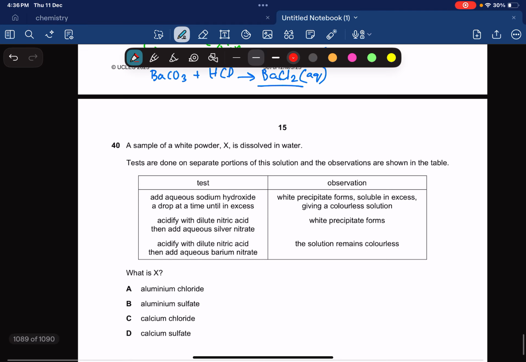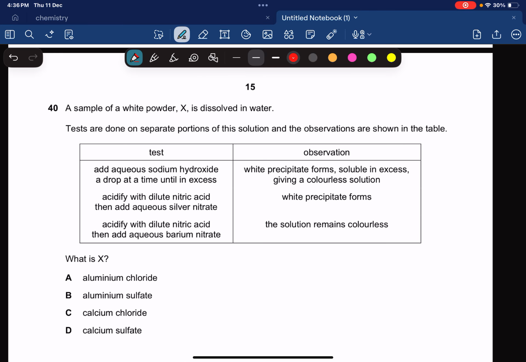Okay, the last question finally says a sample of white powder X is dissolved in water. Okay, so we have a sample of white powder. We're going to dissolve it in water. Tests are done on separate portions of the solution, and the observations are shown in the table. Test: add aqueous sodium hydroxide a drop at a time until in excess. A white precipitate forms, soluble in excess, giving a colorless solution. Okay, so this can be either a zinc ion or an aluminum 3+ ion, because both give white precipitates that are soluble in excess NaOH.